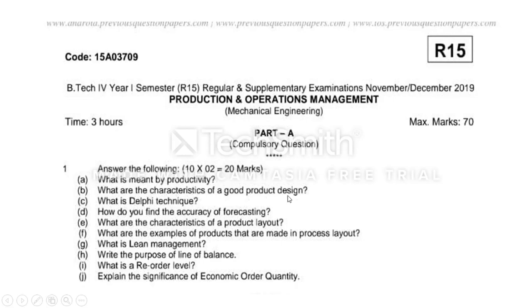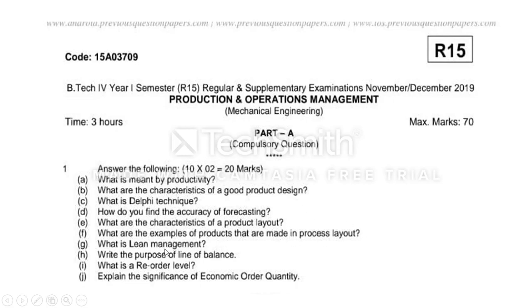Then, characteristics of good product design: it should meet the requirement. Then Delphi technique is a qualitative method to estimate the demand forecast. How do you find the accuracy of forecasting? You can go for demand error, mean absolute deviation, MAPE, tracking signal. You can use anything. Then characteristics of product layout. We have different layouts, product layout and process layout. Here they are asking about product layout. What are the examples of process layout, process-based layout, right?